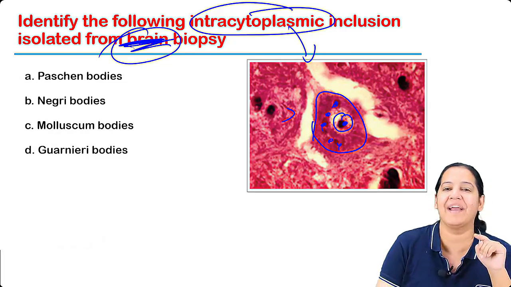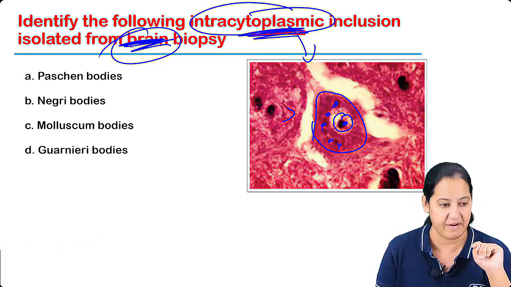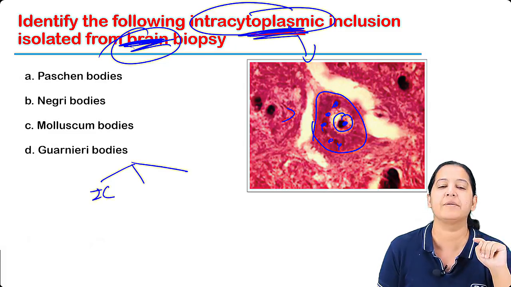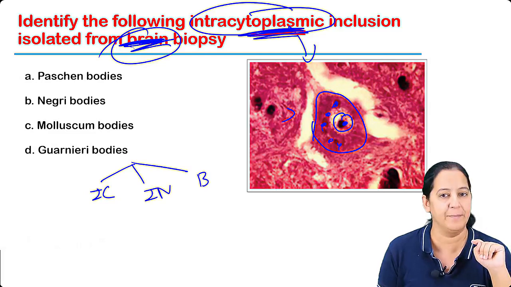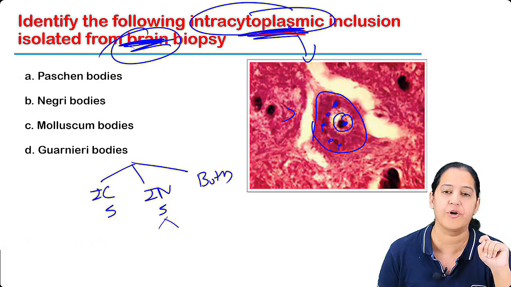Acha, in the morning I told you about inclusion bodies. Have I taught you inclusion bodies? I taught you three types of inclusion bodies: intracytoplasmic, intranuclear, and both. So I taught you five examples here, five here, Negri A and Negri B, and two here.